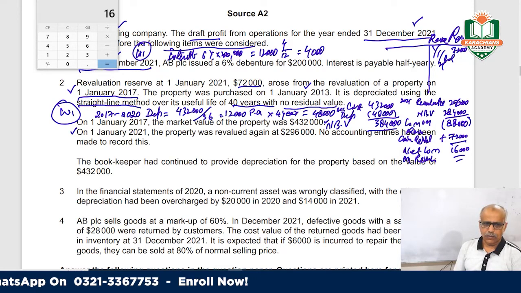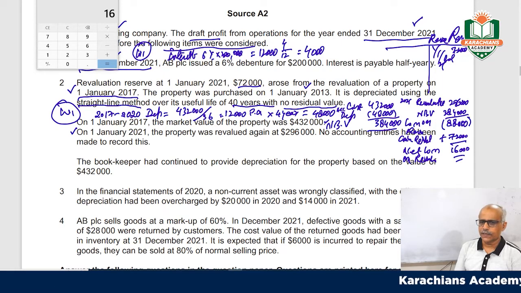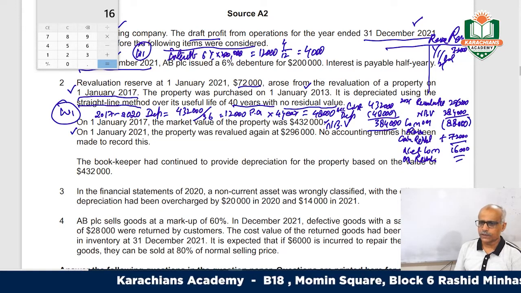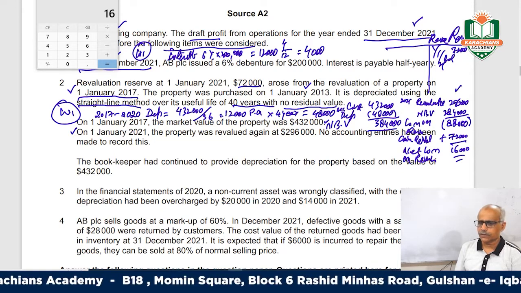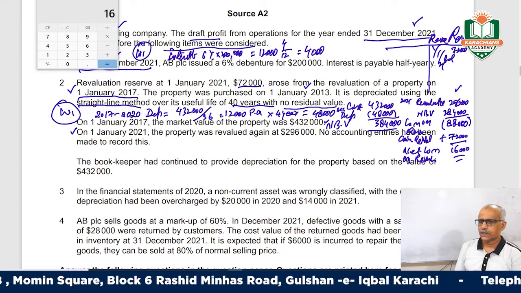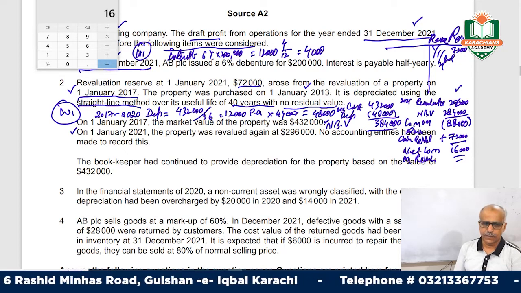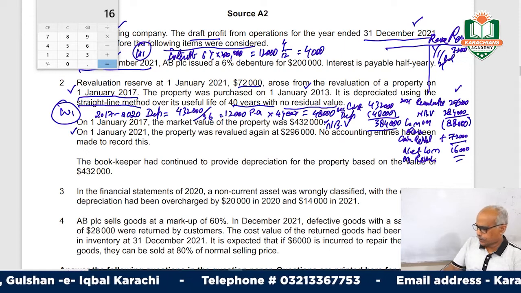Fine. Okay, the property was revalued again at 296, so we have accounted for this. The bookkeeper had continued to provide depreciation. This 16,000 is the net loss on revaluation.